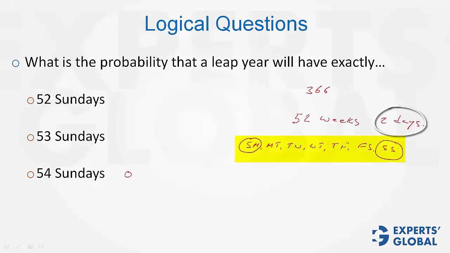Out of total 7 possible cases, there are 2 favorable cases. So for exactly 53 Sundays, the probability is 2/7. And for exactly 52 Sundays, the other 5 cases apply. So the probability for exactly 52 Sundays is 5/7. These are the 3 answers: 5/7, 2/7, and 0. We hope you got all 3 correct.